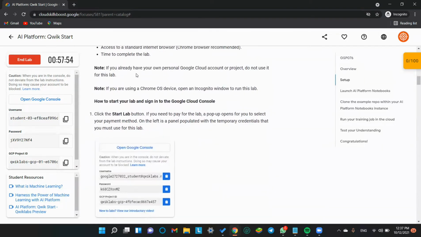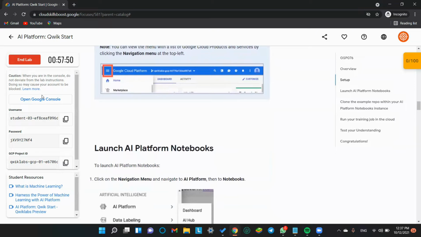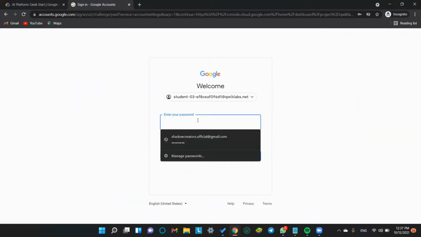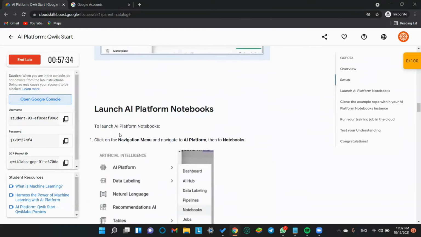Okay, so what's this setup like? This setup is the same. If you have done the previous labs, you all know that this basic setup is the same for all the labs. We will just copy the password. Now we will go to open Google Console. The email would be auto filled. We will now paste the password here. Now good to go.